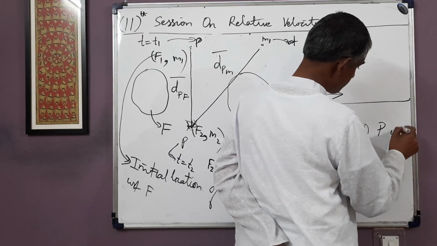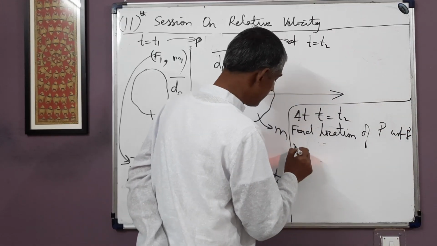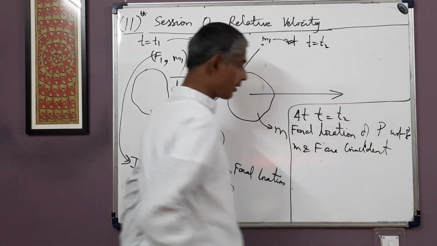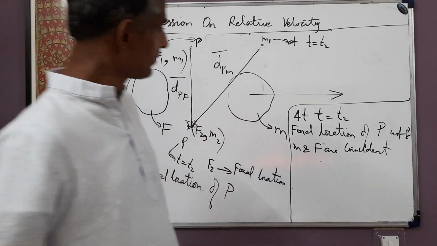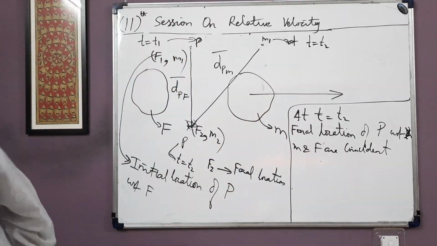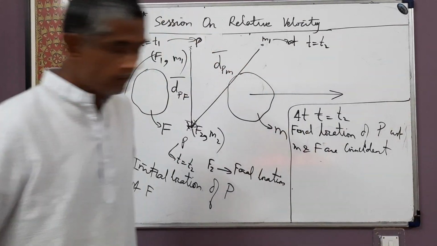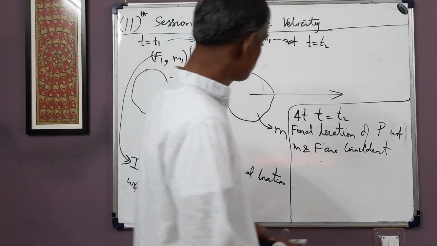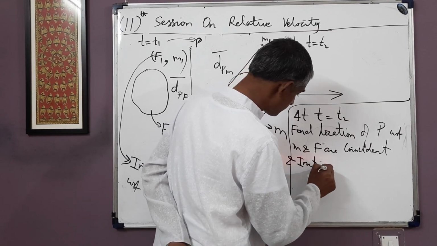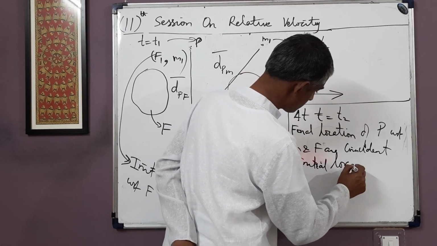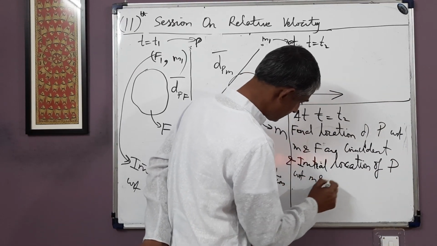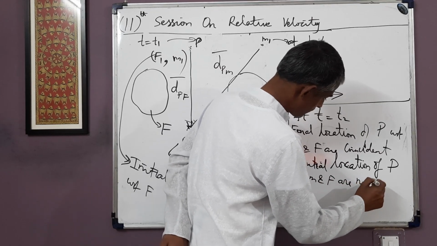Final location of P with respect to M and F are coincident, and initial location of P with respect to M and F are non-coincident.